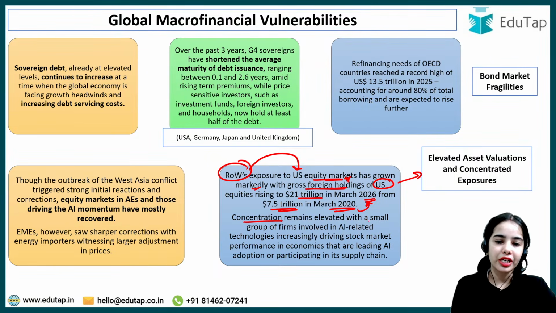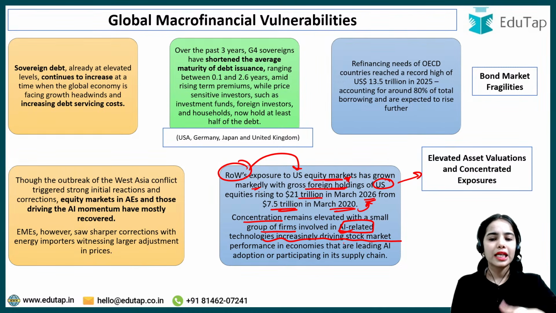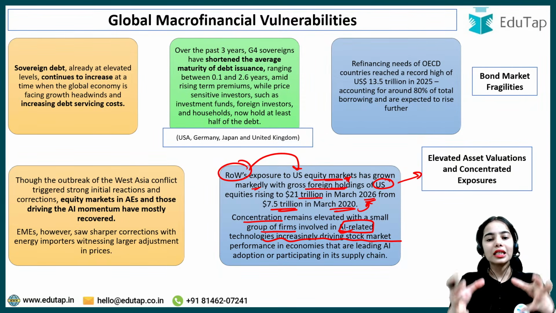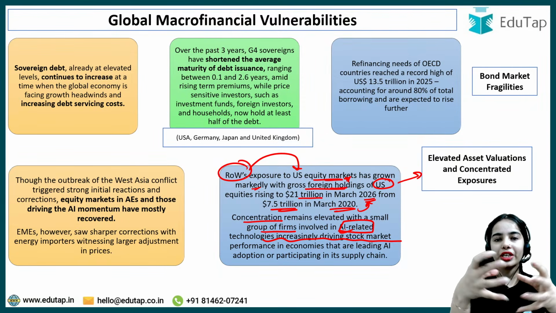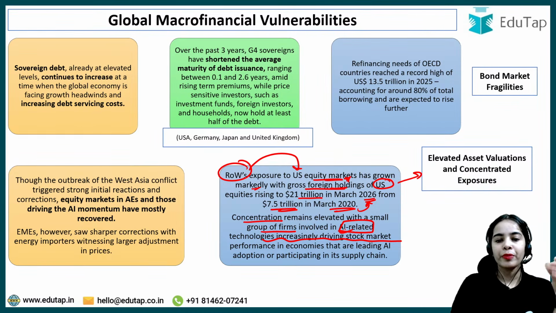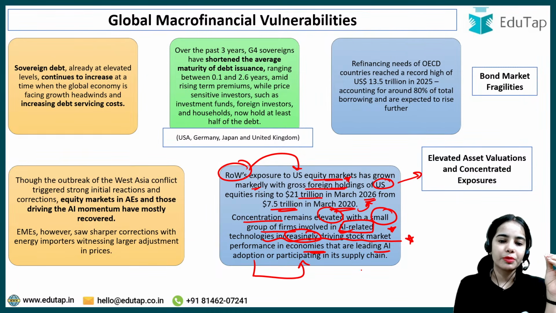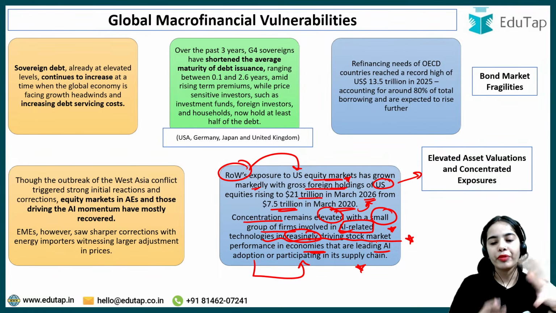Concentration remains elevated, with a small group of firms involved in AI related technologies increasingly driving the stock market performance. We have seen in the case of Taiwan and South Korea also that there is a concentration of investment happening in the AI domain, in economies that are leading AI adoption or participating in its supply chain. Okay, so this is the idea.